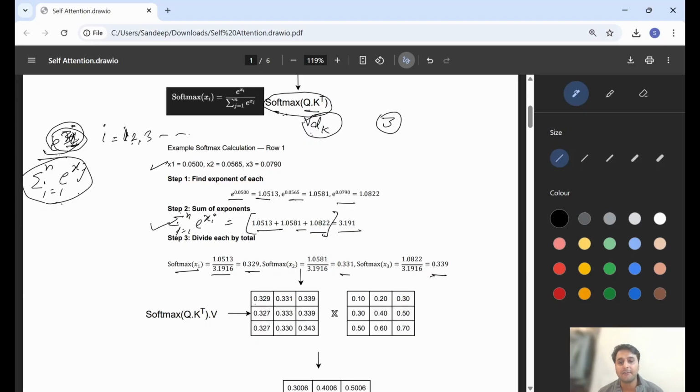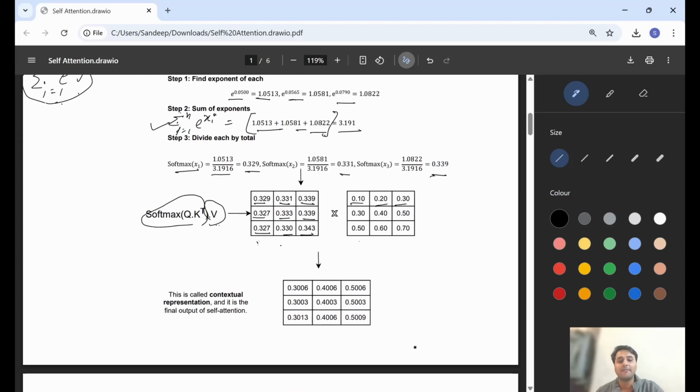So then we put the values right here, and similarly we can do it for the other values also. So this completes our softmax of query key, and that is represented by this matrix. Now the last step of this is multiplying by the V value, the V matrix. V matrix is again nothing but a matrix having random weight values. After multiplying, we are doing matrix multiplication, that will give us the final contextual representation of each word, and it is the final output of the self attention.